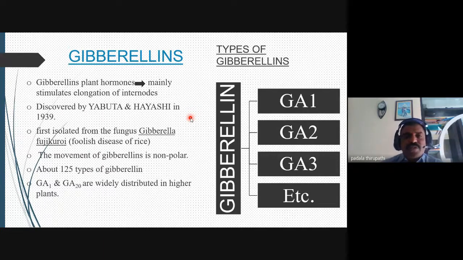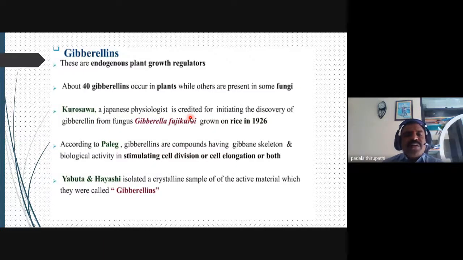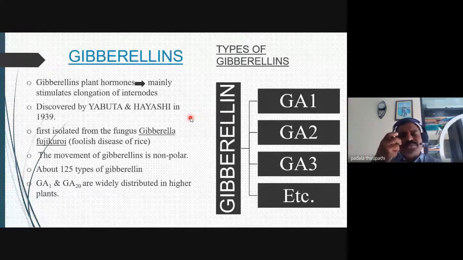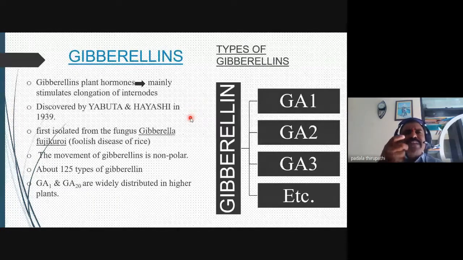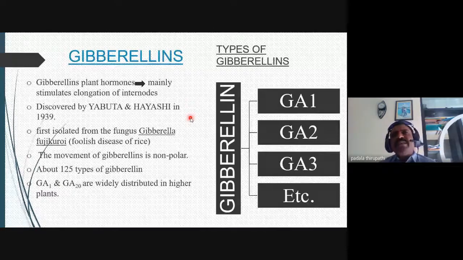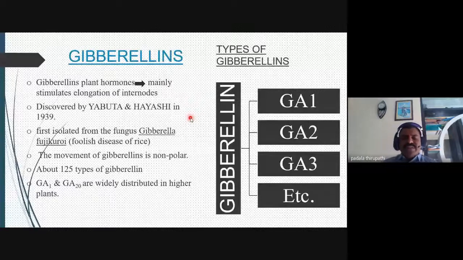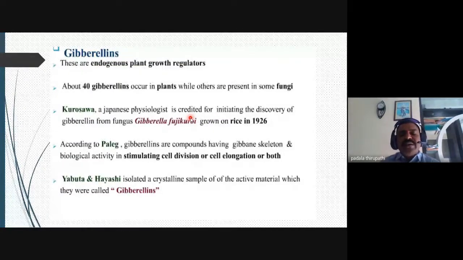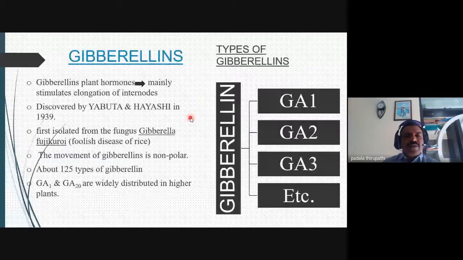This is caused by Gibberella fujikuroi, which belongs to the fungi. Then the same extract from the diseased material was crystallized by Yabuta and Hayashi in 1939, and after Gibberella fujikuroi, the chemical compound was given the name gibberellin. Okay, so that is gibberellin. That is the history of gibberellic acid or gibberellins.